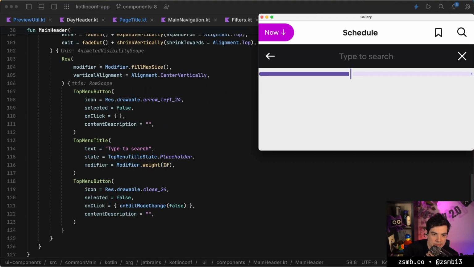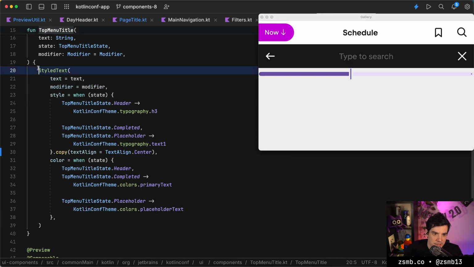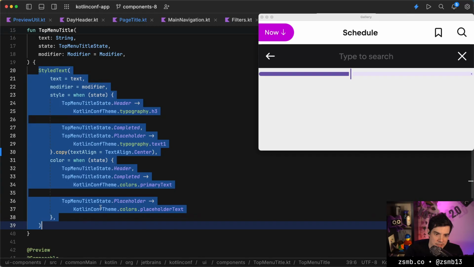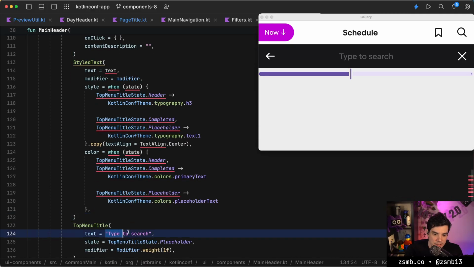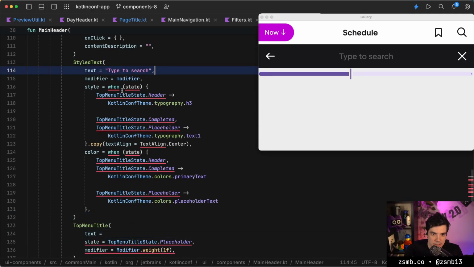That's pretty good. Okay, let's put the search bar to the left, and I'm just gonna unwrap this component because it's helping us not at all. So I'm just gonna copy paste its entire code here, and the text will be type to search. I guess we're doing modifier weight 1 still, and then this was the placeholder style.